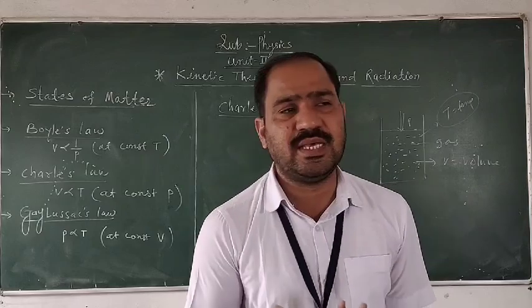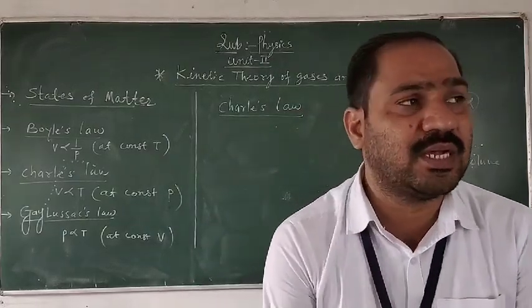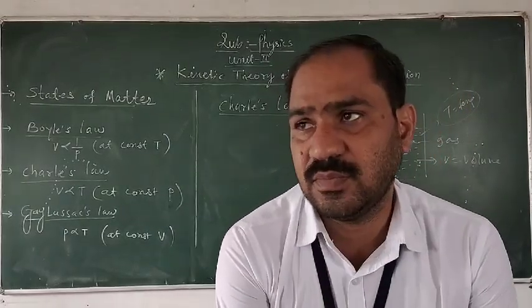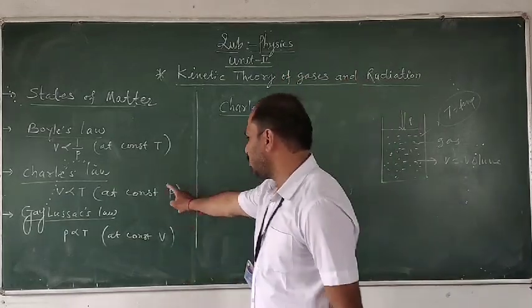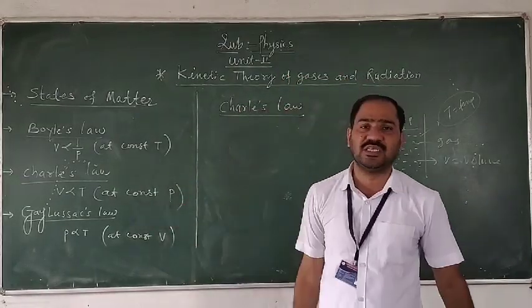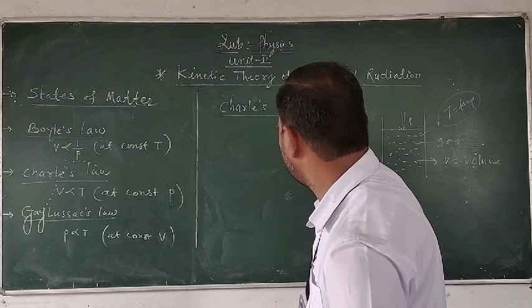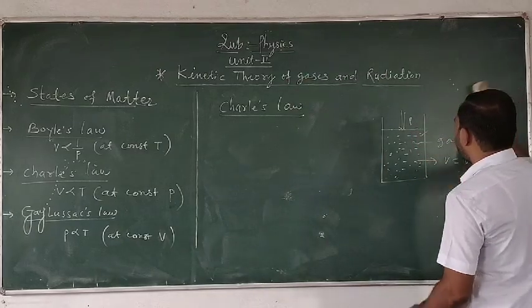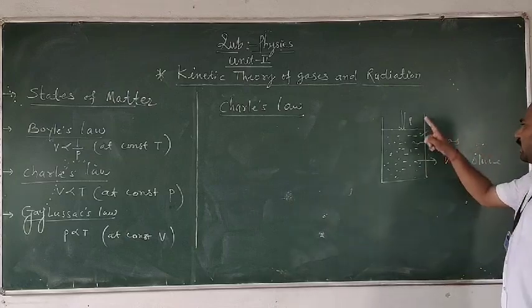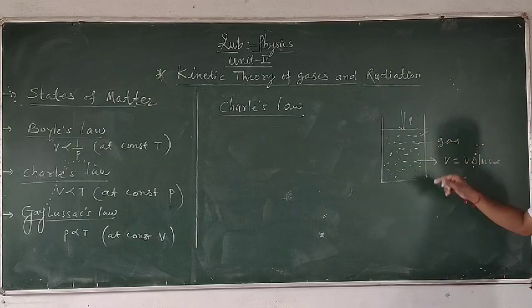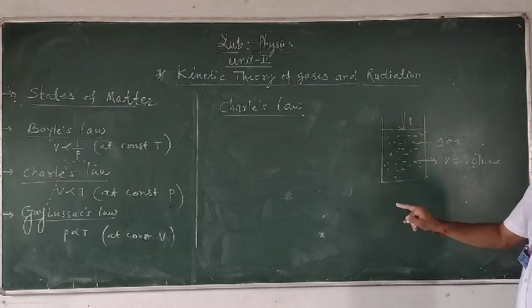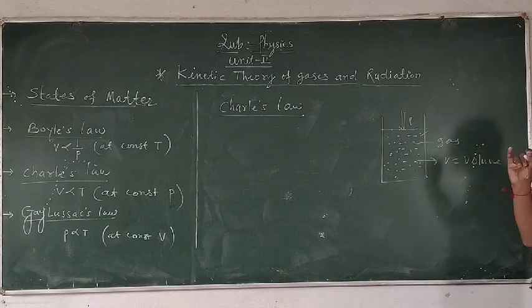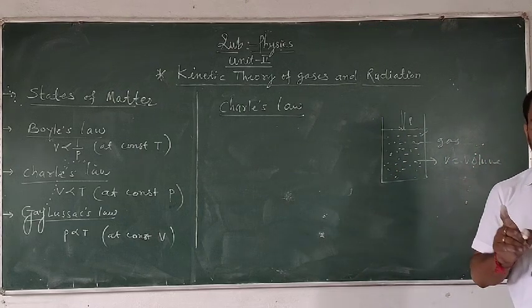In the previous case, in Boyle's law, we kept the temperature constant. But in this law, that is Charles law, we have to keep the pressure of the gas constant. So here again consider the gas contained in a vessel or container having mass m, V is the volume, T is the temperature, P is the pressure.